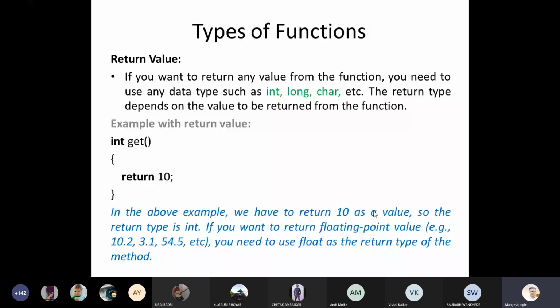So the return type depends on the value to be returned from the function, meaning whatever result has been generated during the processing logic inside the function. You can see with the help of an example. The function body means from the open curly bracket to the close curly bracket. Inside that there can be many statements, but for the example we use only one statement, return 10. That return 10 is nothing but my processing logic. After processing the data, I got this result as return 10.